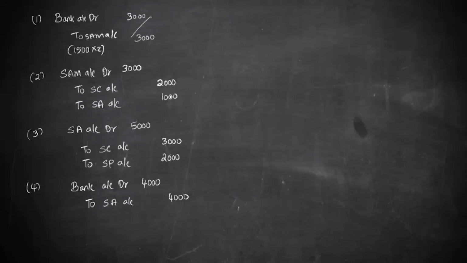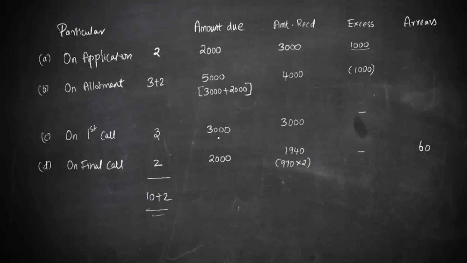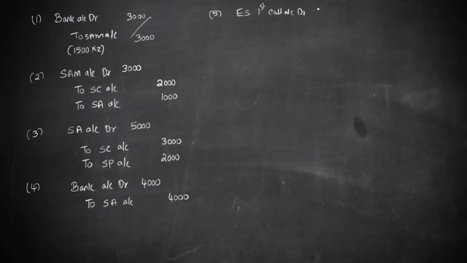That is a point which we have to keep in mind. Then we should pass the due entry for the first call. The first call due entry is going to be equity share first call account debit. What was the amount that was due? We have calculated the amount that was due is 3000, so the credit goes to share capital account 3000.